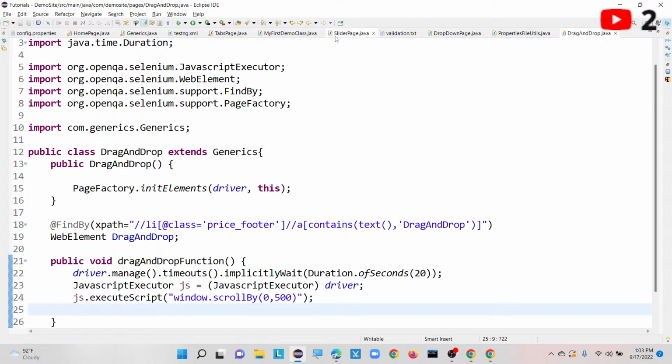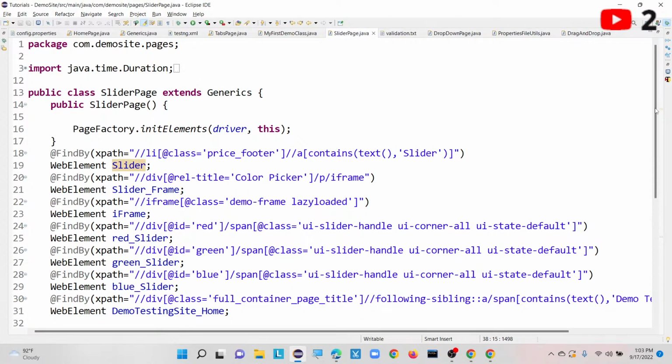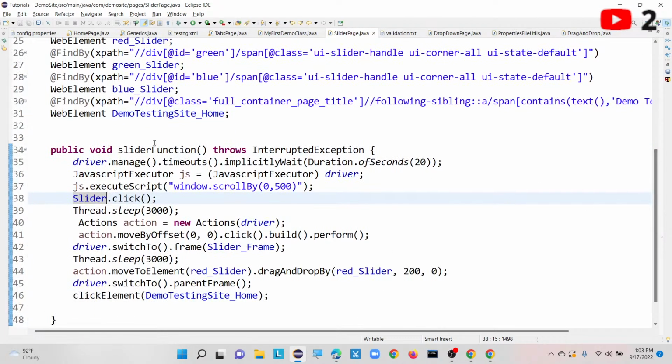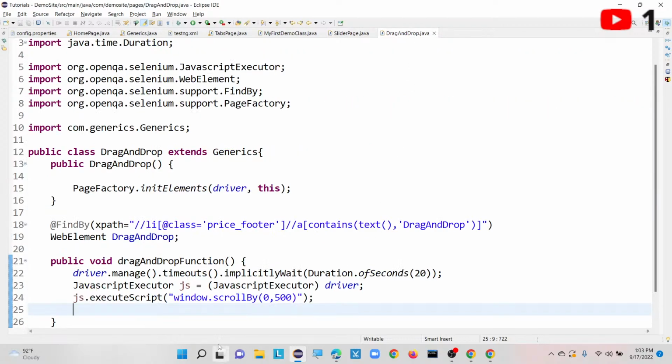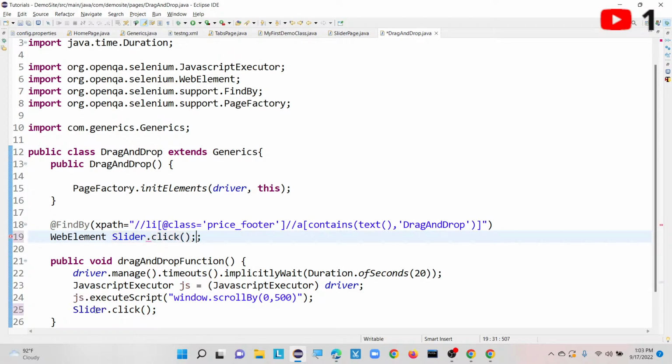So what is our next method here? Let me close this one, and let me close the properties file and validation text also. My next step is to click on drag and drop once I reach the home page.